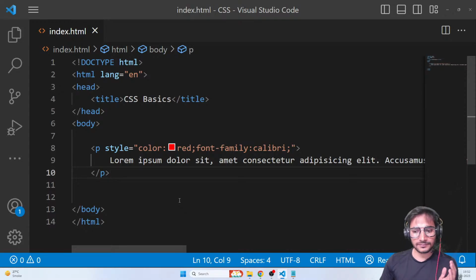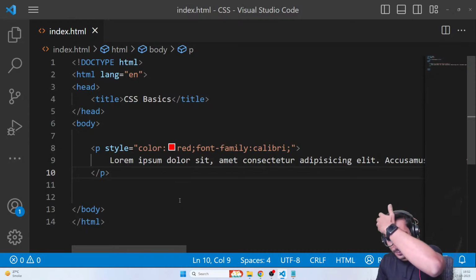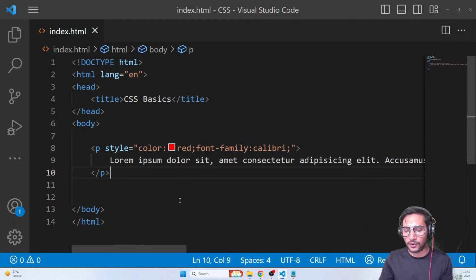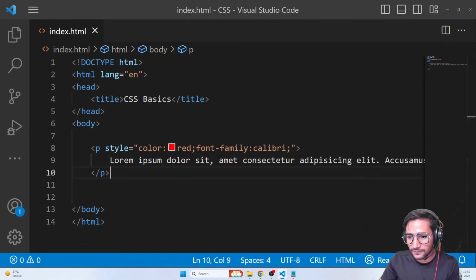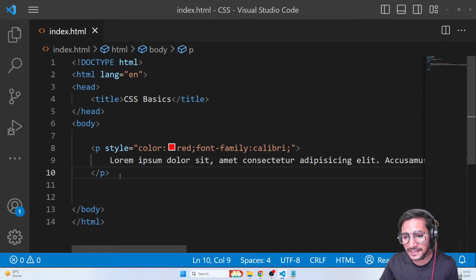Now, I hope you have understood inline, everyone. Please just confirm once in the chat. Aniket, Soumya, Yakub, Bhimrao sir, Naveen, Nagesh, everyone, Komal, just confirm once. Have you understood the inline way, everyone? So that's how you apply CSS using the inline way. Okay, that is great. That's amazing.